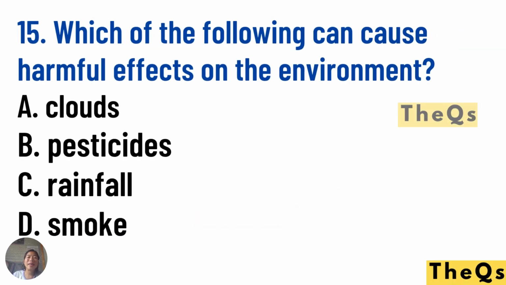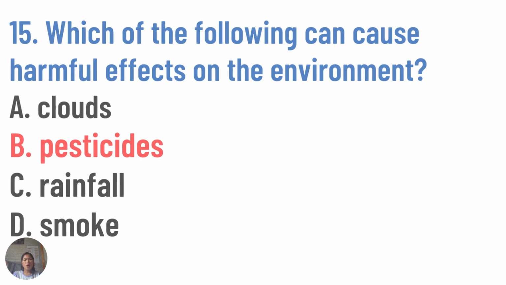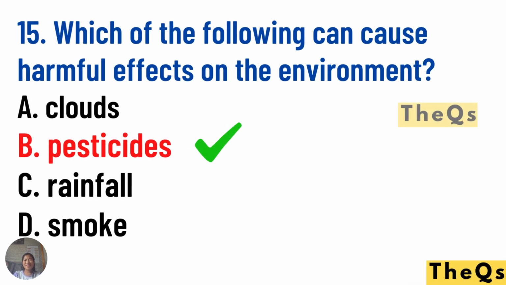Which of the following can cause harmful effects on the environment? A. Clouds. B. Pesticides. C. Rainfall. D. Smoke can cause harmful effects. Of course, pesticides. Correct. Now, I hope you get perfect scores.